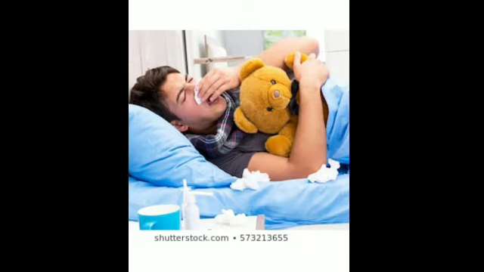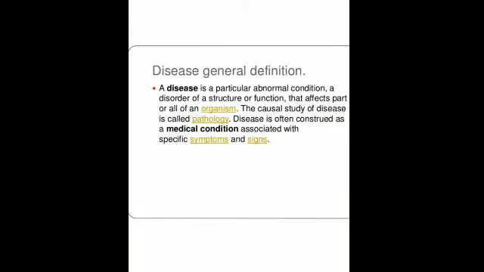Now in this you can see this picture. If the person is suffering from some kind of problem, is not fit, appearing unhealthy, has some discomfort, then the person is unhealthy. That is, there is a change in the normal state of the body, and that is causing discomfort or is affecting the health of the person. So such a person is called diseased. Is that clear? So any change in the normal state of the body that causes discomfort or affects the health of a person is called disease.